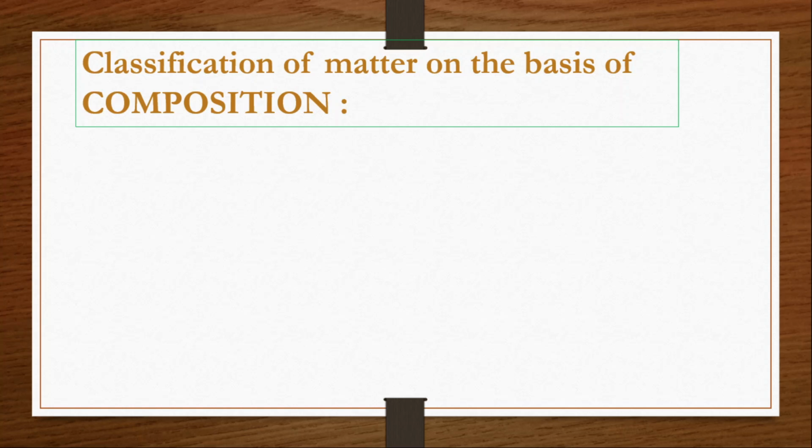So on the basis of composition, how the matter is classified, that is what today we are going to discuss. It is being classified into two types based upon the chemical composition. Actually, we call it chemical classification. First one is physical classification, or based on physical state. The second one is chemical classification, which consists of two types: one is pure substances and another one is mixture.